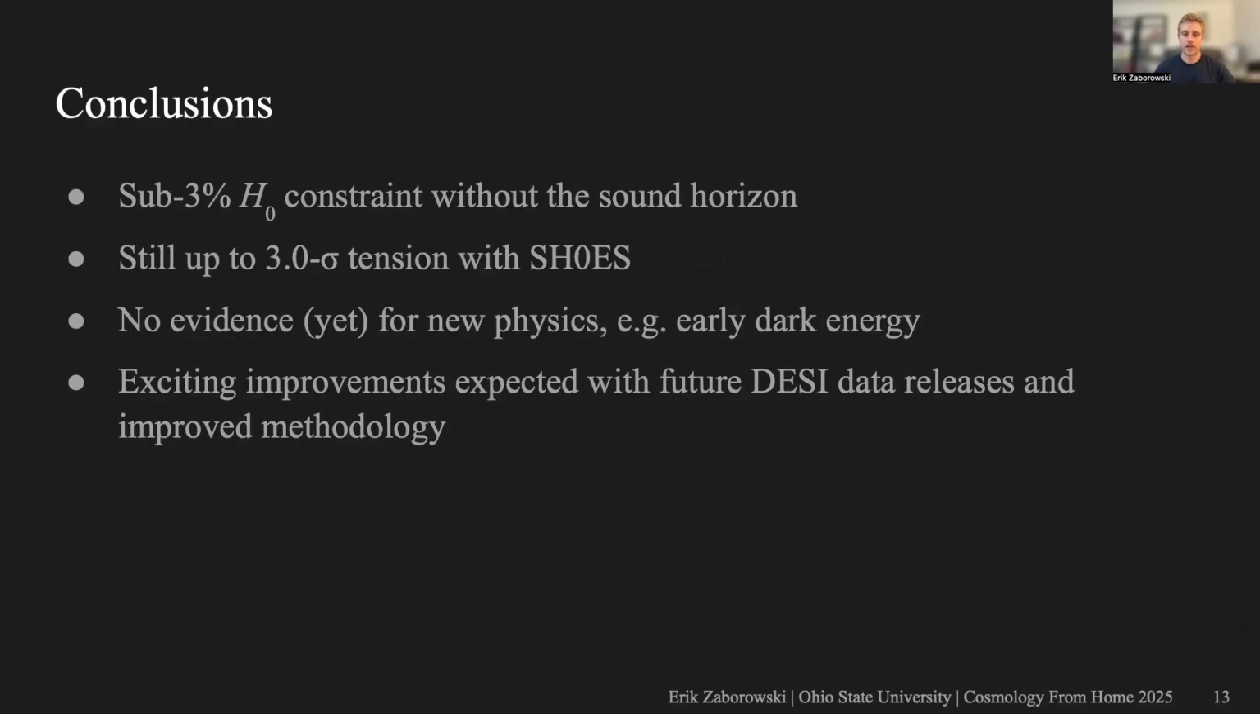Okay, so that brings me to my conclusions. Again, we achieved a sub 3% constraint on the Hubble constant without using any sound horizon information, which I think is really exciting. And we still see up to a 3 sigma tension with SH0ES. And also our consistency with sound horizon-based measurements for now doesn't provide any evidence for new physics in the early universe. But there's a lot of potential for this measurement in the near future, and it should lead to some interesting results. So stay tuned.